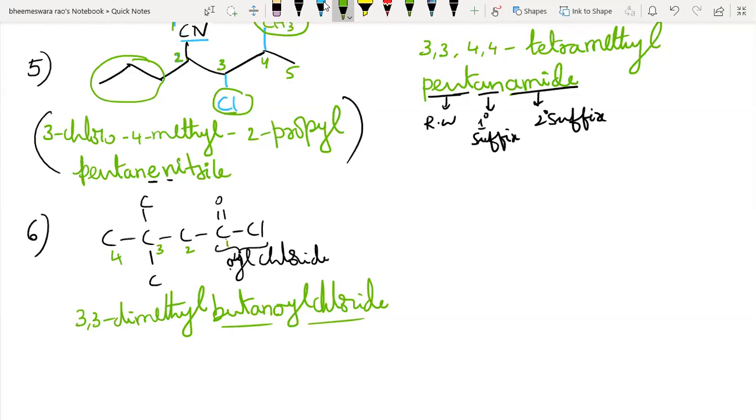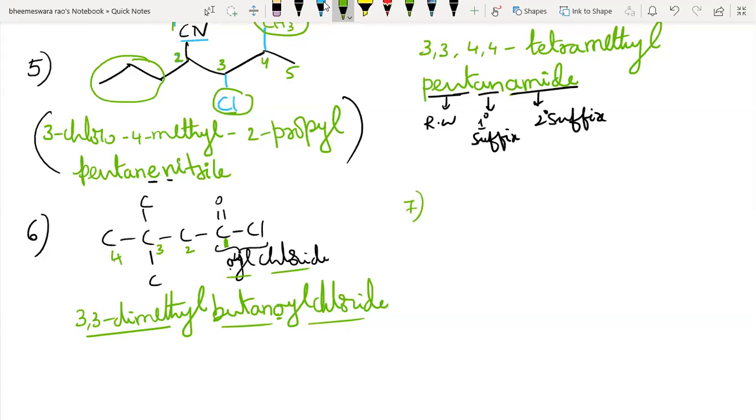Listen carefully. This is the functional group carbon, position 1, 2, 3, 4. So it's 3 comma 3 dimethyl. So 4 carbons, yes, but. Primary suffix an, secondary suffix oyl chloride. Since it starts with O, that's why I remove the terminal E of the an suffix. So it is butanoyl chloride. Very good.